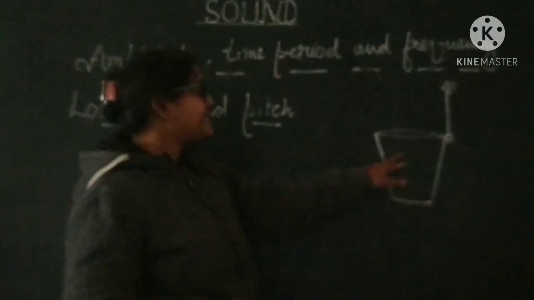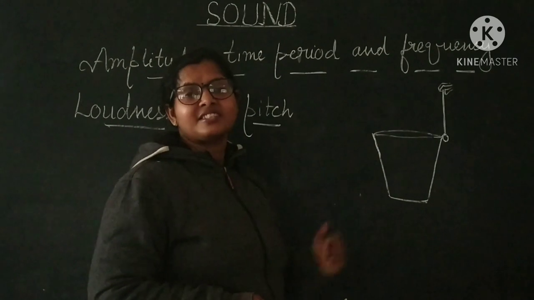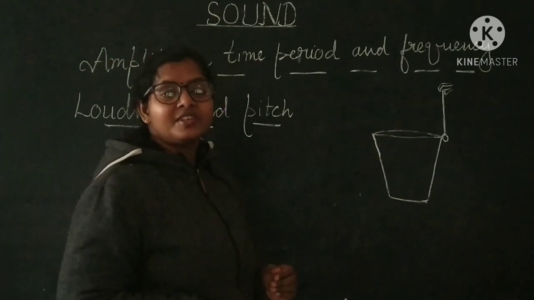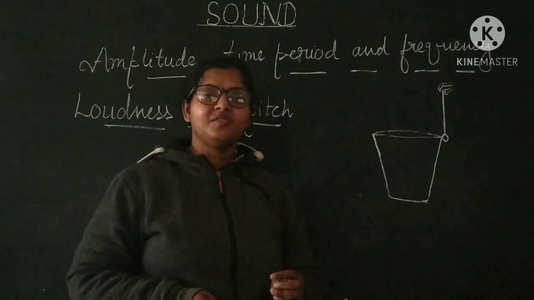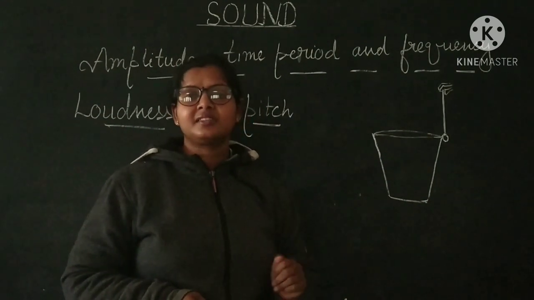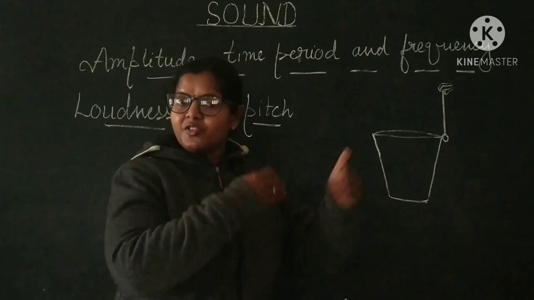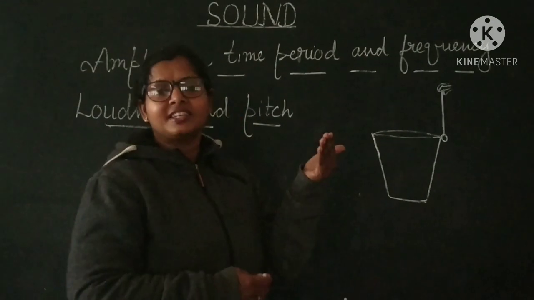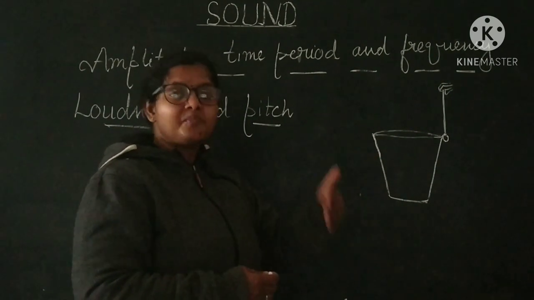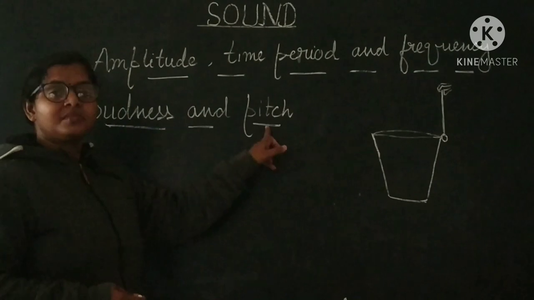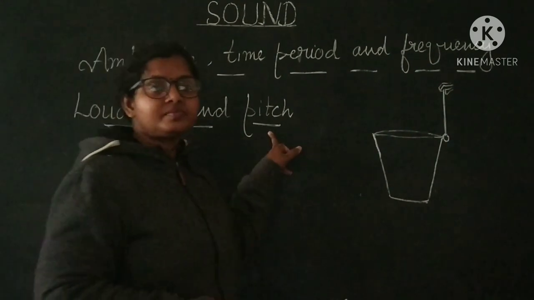Why? Because the second time the vibration will be faster, and naturally frequency will increase. The number of oscillations per second will increase when you strike the tumbler hard with the spoon. Then the number of oscillations in 1 second increases, the frequency will increase, and as a result pitch will also increase. Pitch will increase and the sound will become shrill.